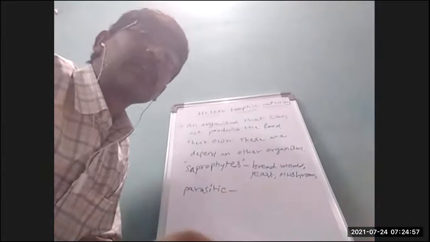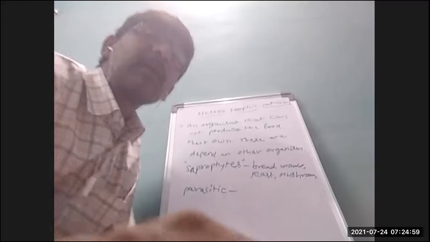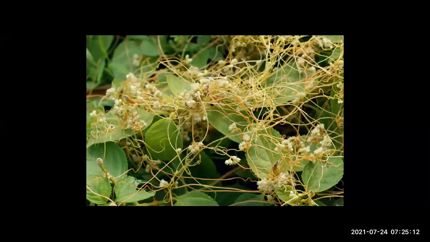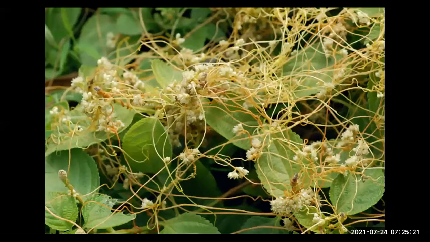So we know here the dodder plant. Look at this dodder plant. It has a stem like this. Actually, the dodder plant is a leafless, twigless, parasitic plant.